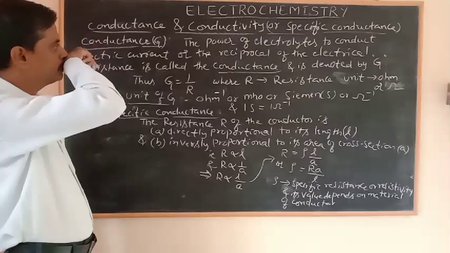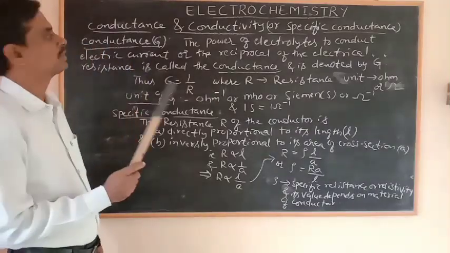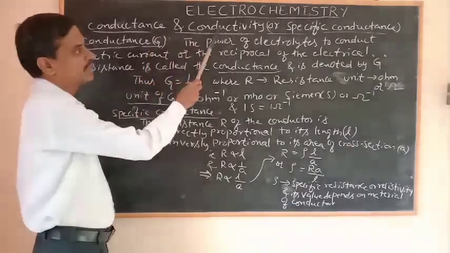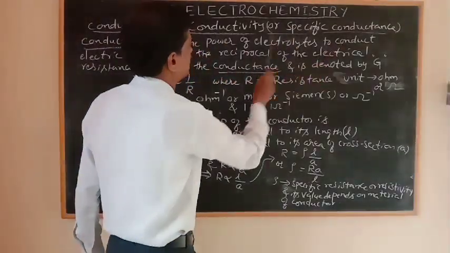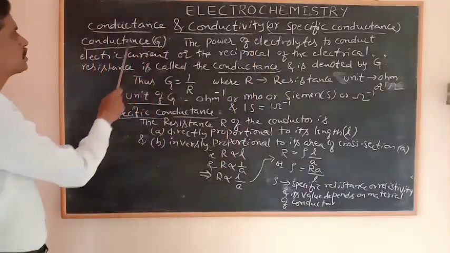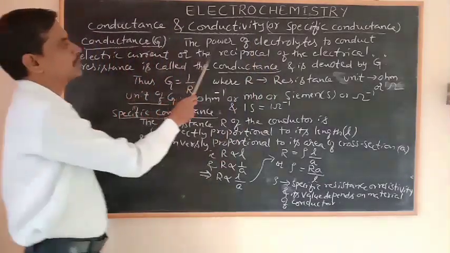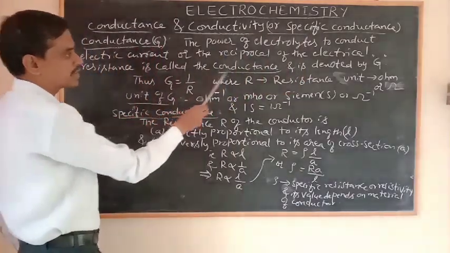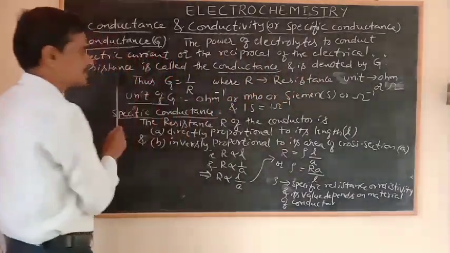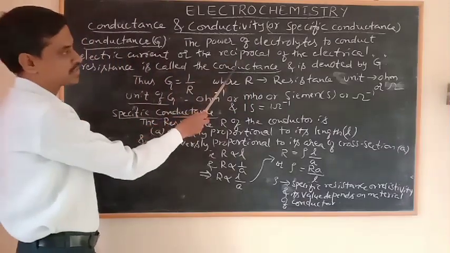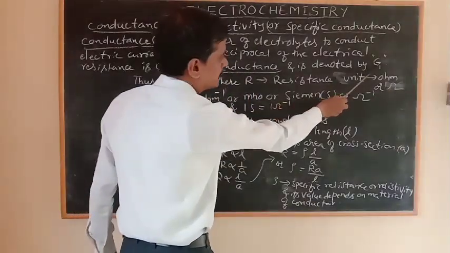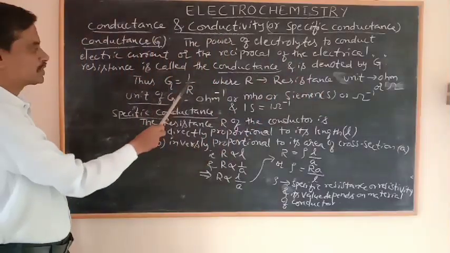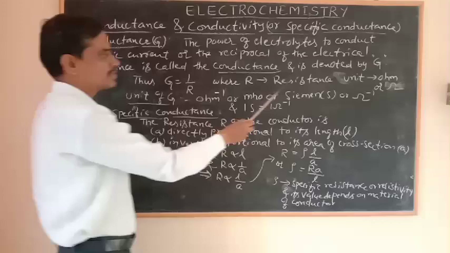Now we have to study another important factor: conductance and then conductivity or specific conductance. Both are the same. First, we will discuss conductance. The power of electrolytes to conduct electric current, or the reciprocal of the electrical resistance, is called the conductance, and it is denoted by the capital letter G. Thus, G is equal to 1 by R. Reciprocal means 1 by R, where R is resistance.